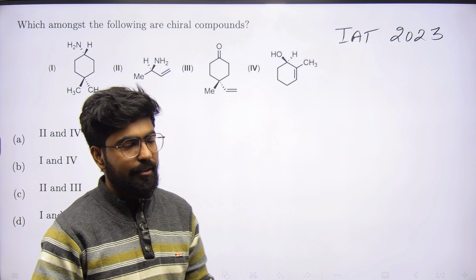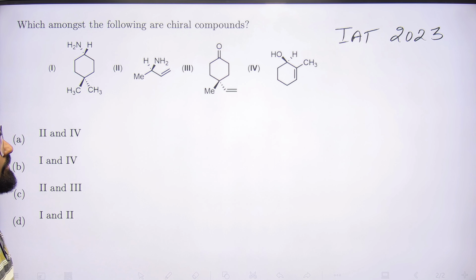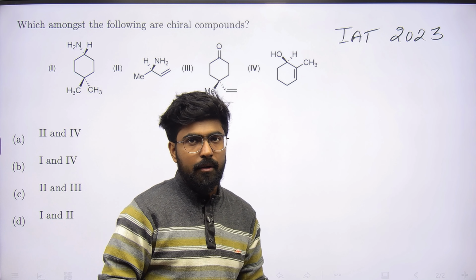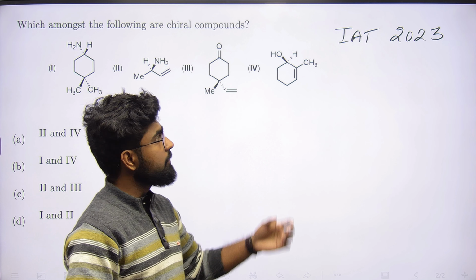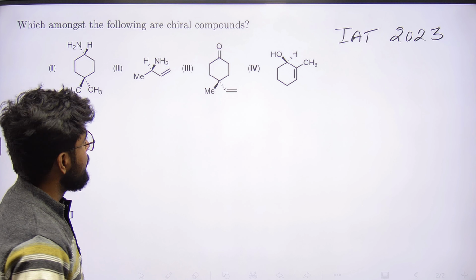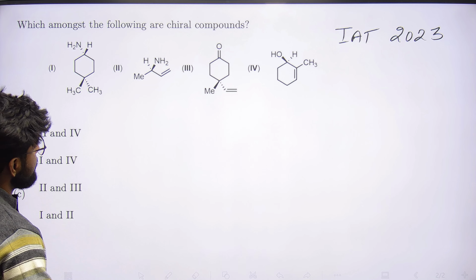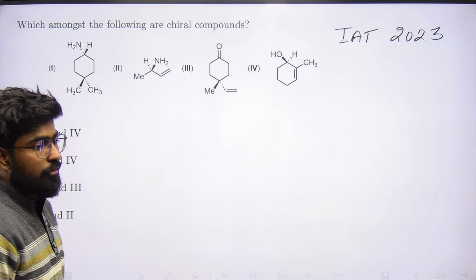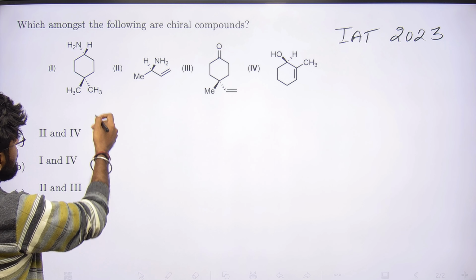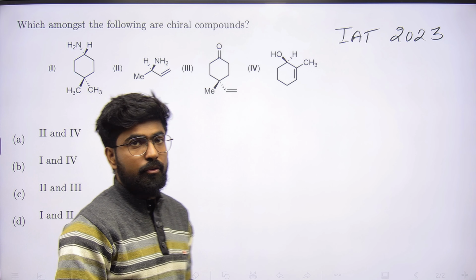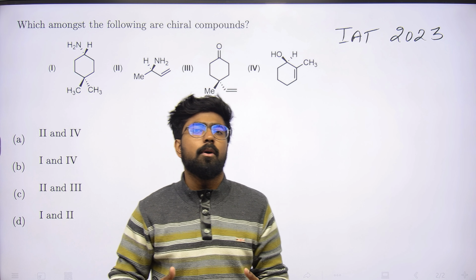Today we are going to discuss a very important question which was asked in IIT 2023, and this question was regarding chiral compounds. This was the first time IIT asked about this, so I thought this question to be very important and worth discussing. In this question we have to select the chiral molecule among these four. We have been given these four compounds, first, second, third and fourth, and we have to select which of these is chiral. What is the condition for a compound to be chiral?